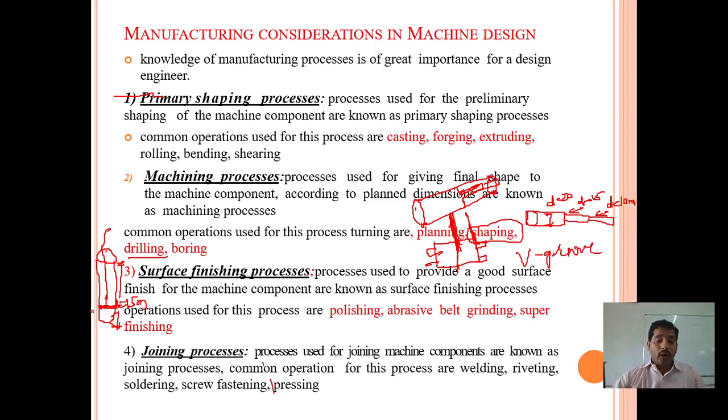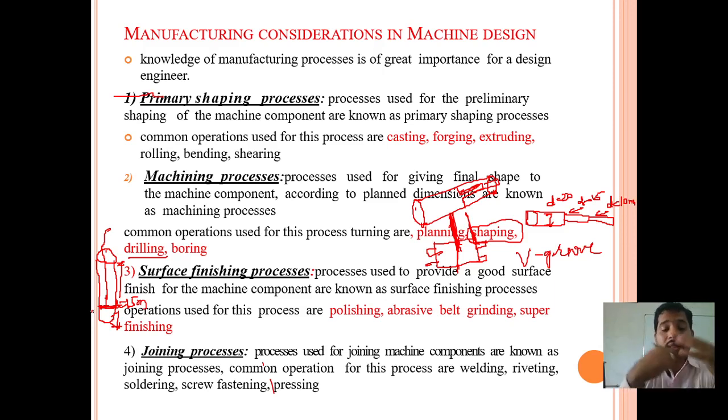Another one is the boring operation. In the boring operation, we are making a hole of circular cross section in the workpiece. We can say it is a boring operation. There are different varieties of operations we can perform, like drilling, boring, reaming. Several operations we can perform with the help of